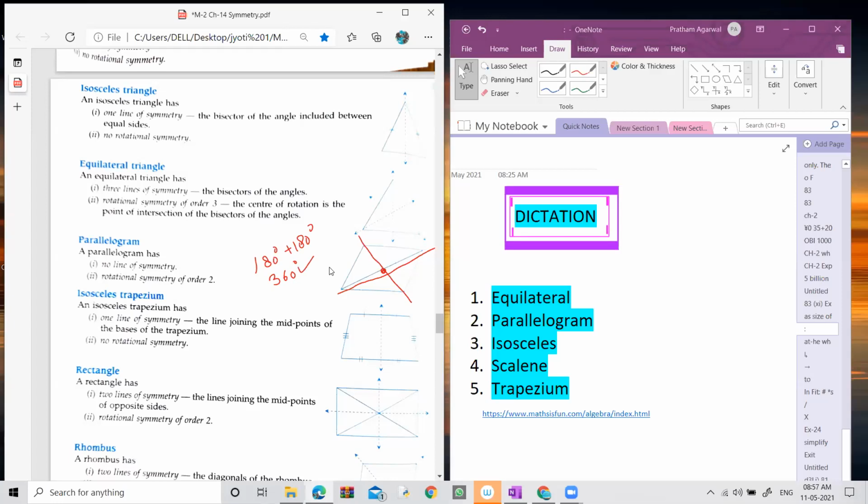It means this figure has no line of symmetry, but has order of rotation symmetry more than 1. It means order 2 rotation in this figure. Okay, I hope it is clear.